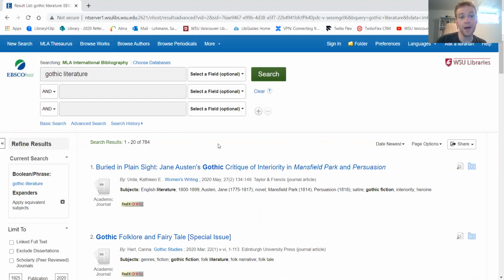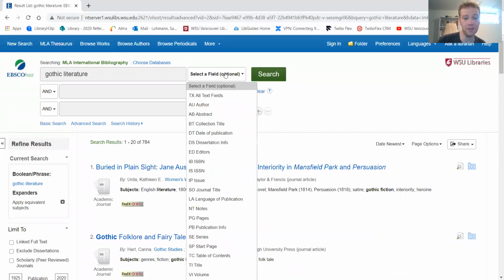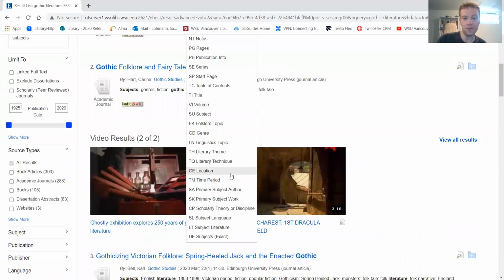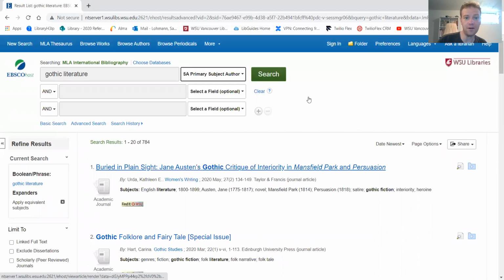700 and some results. But they're going to be all over the place, anything with the word Gothic and the word literature in it. So I can get a lot more specific and look for a particular author. If I select a field, over to the right of the search bar, I can go down to primary subject author or primary subject work. So first I'm going to try primary subject author.